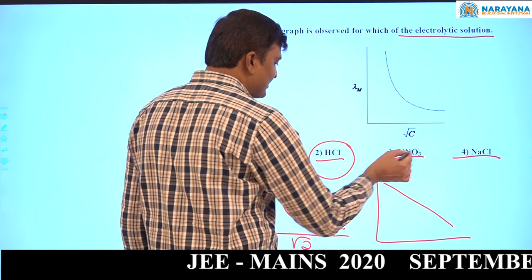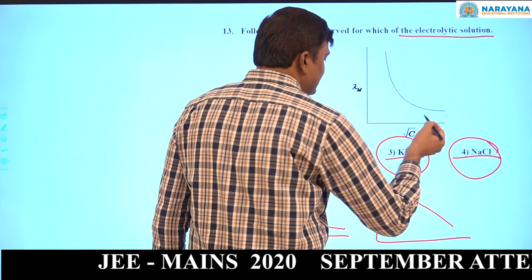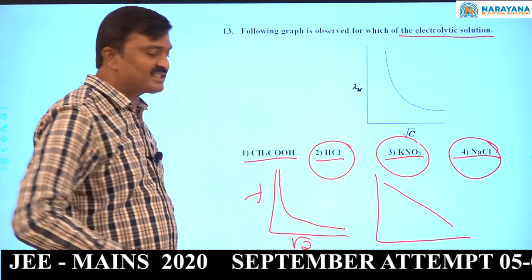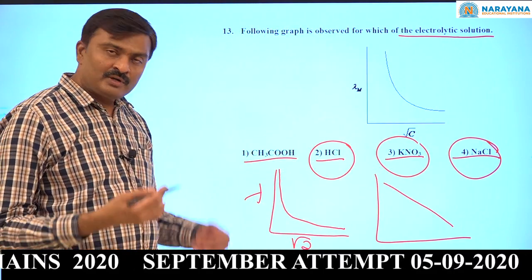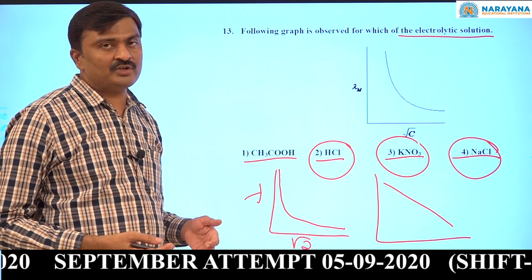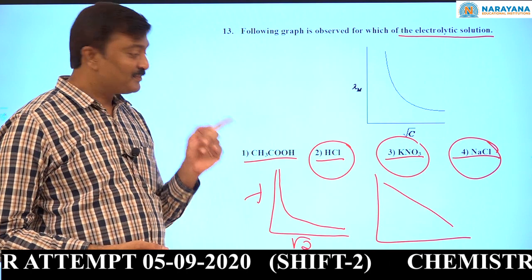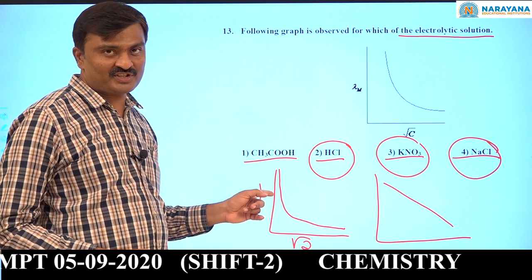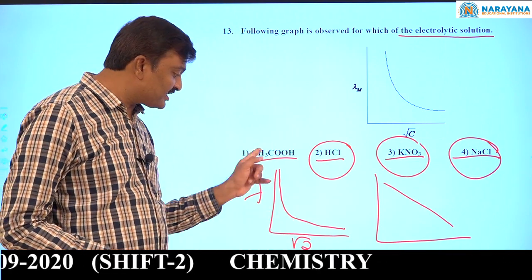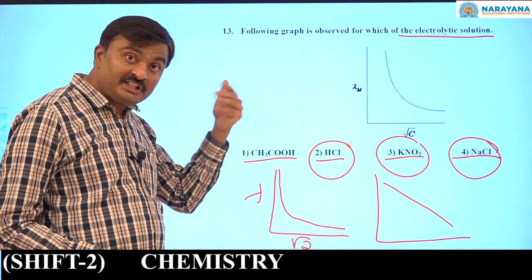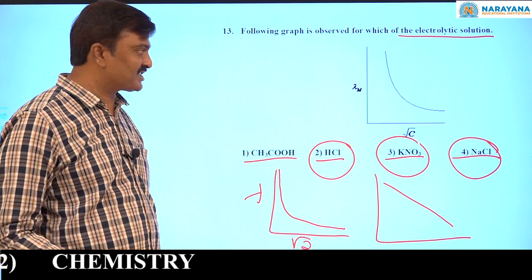For these 3 strong electrolytes, with dilution, that is with decreasing concentration, molar conductance and equivalent conductance will increase linearly. But for the weak electrolyte, when the concentration reaches 0, it will increase exponentially, drastically.